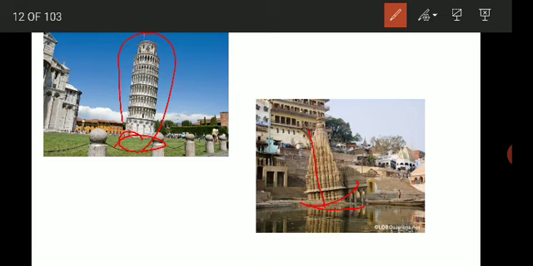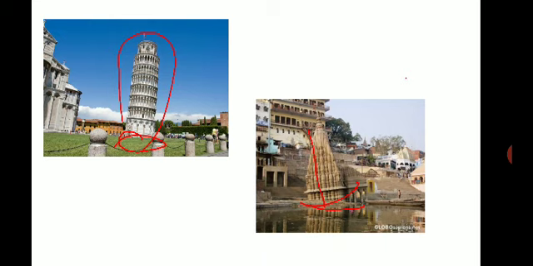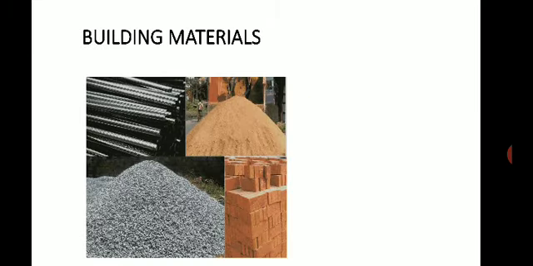So this is how we should pay attention before doing any construction activities. These are a few examples of how geology is important. If they had known well in advance what problem they were going to face, they would not have constructed such structures.